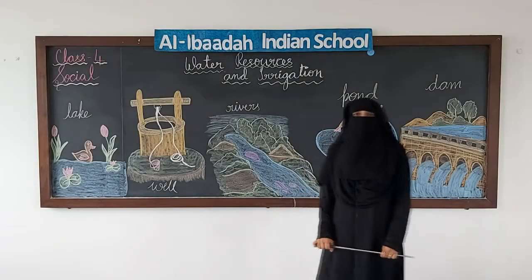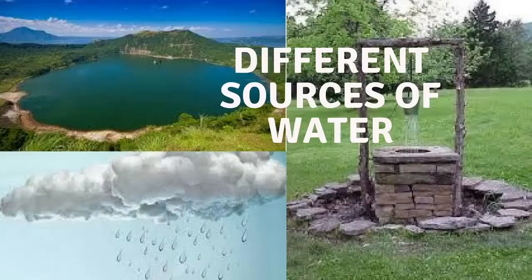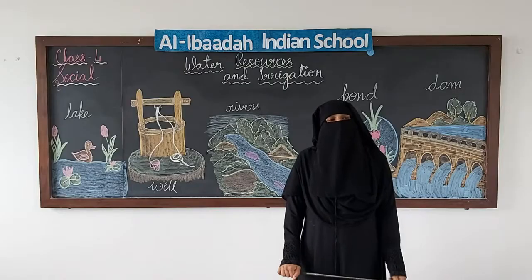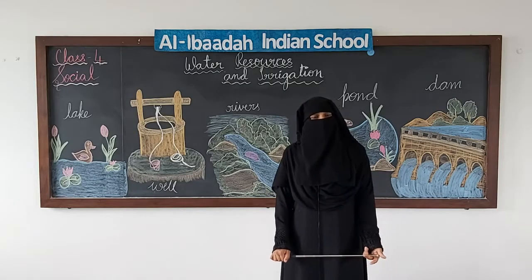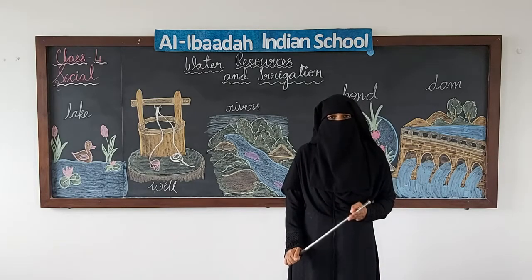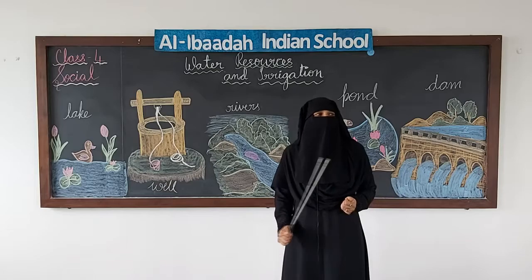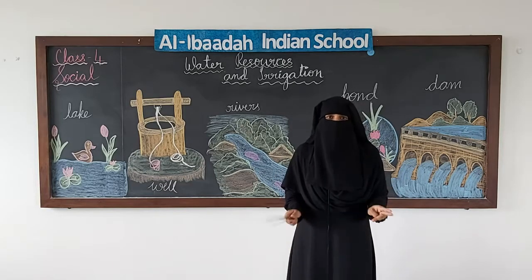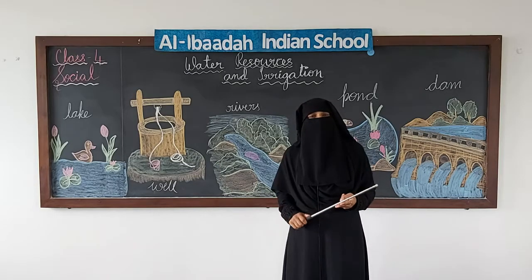Students, let's see what are water resources. Now water is very essential for life, right? We have 70% of water on earth, okay, but we can't use it all. Why? Because it is salt water. The water we use at homes is fresh water, which is only available in 3% in the whole world. So 2% of water is in Arctic and Antarctic, which is ice, and 1% is fresh water.